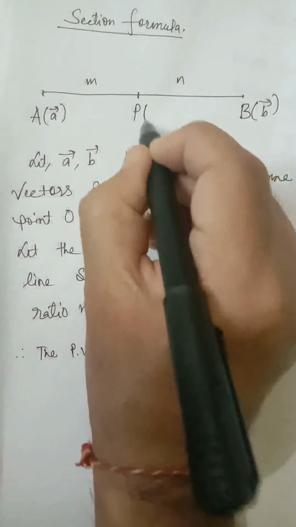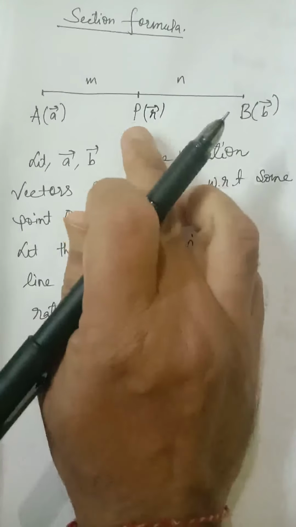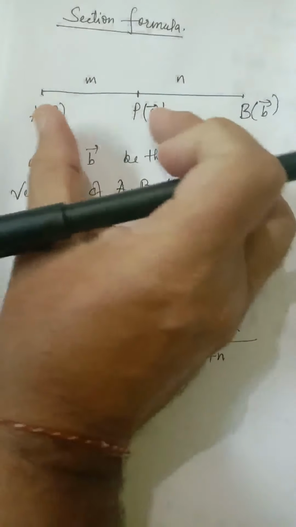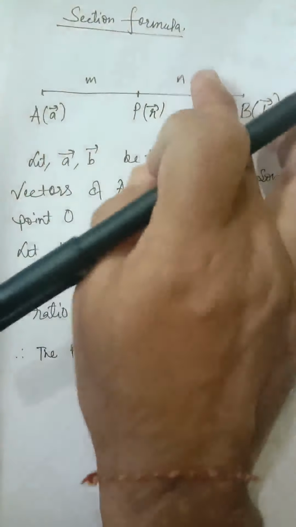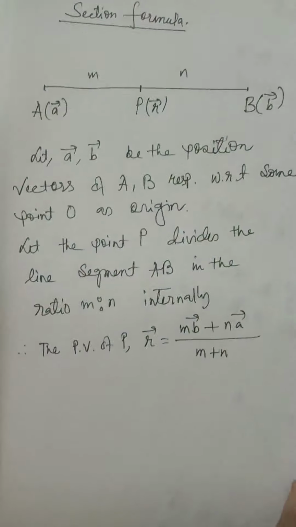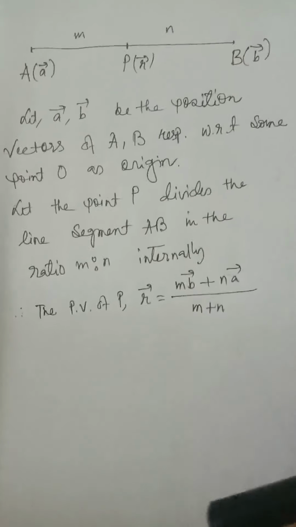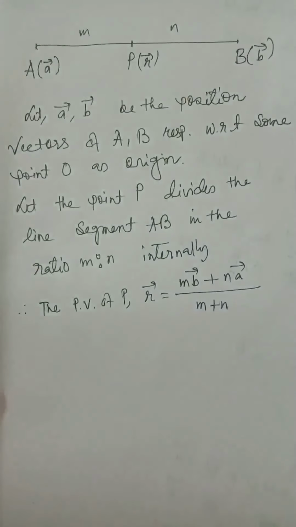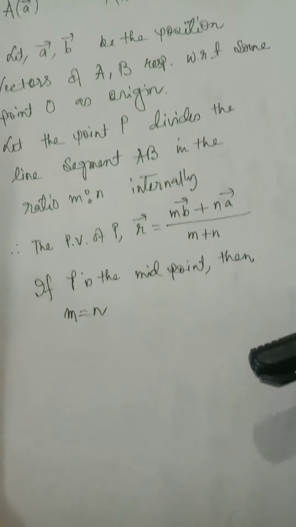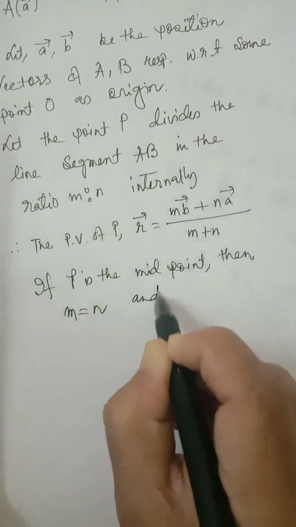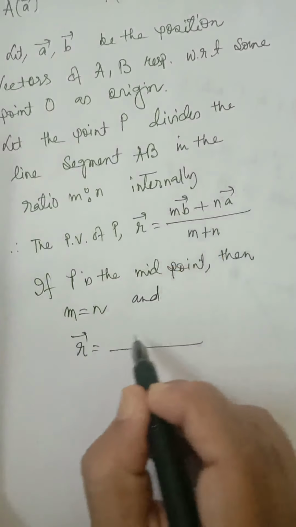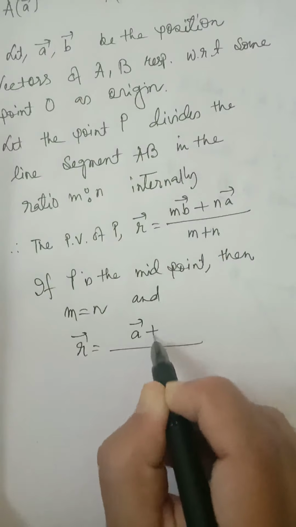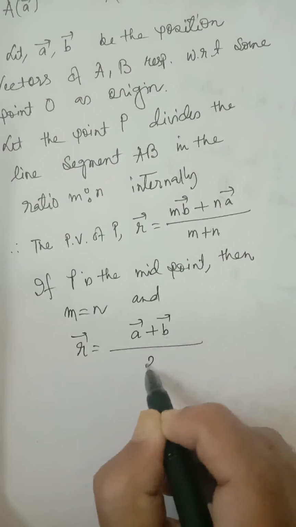Okay, and if P is the midpoint, then m will be equal to n, and if we put m equal to n, we will get R vector is equal to A vector plus B vector by 2.